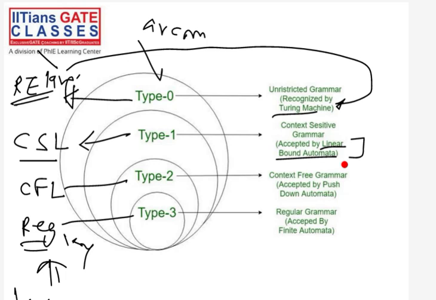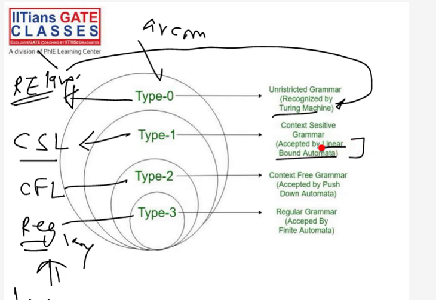The reason is that in the GATE syllabus we do not have linear bounded automata. Also, this machine is actually not well studied. Right now researchers are studying it, so the results are still pending. So there are many open problems here because many questions do not have answers right now. Researchers are working on it, and once they explore linear bounded automata, then maybe after a few years, people will start studying it.